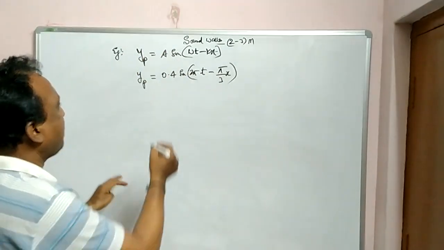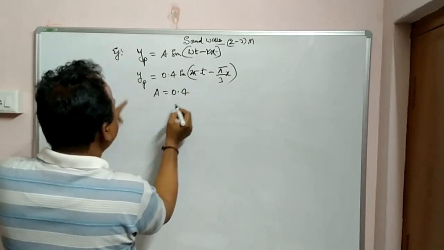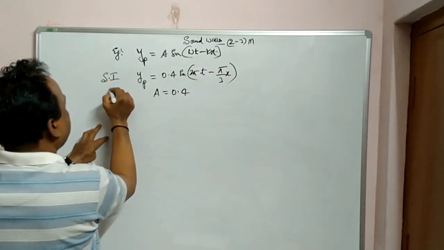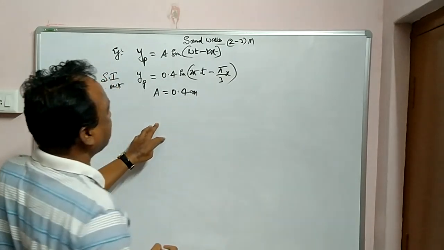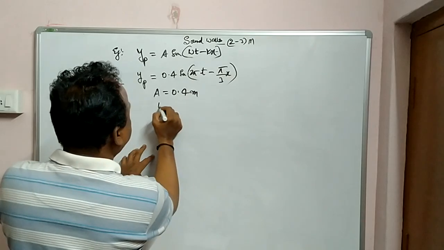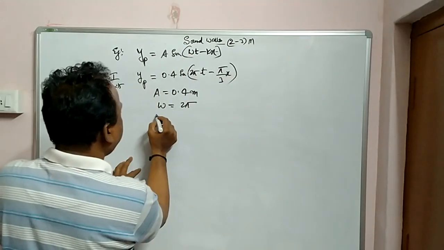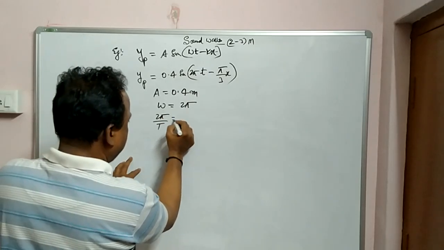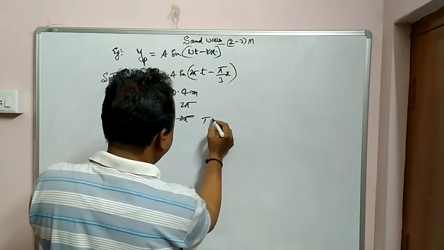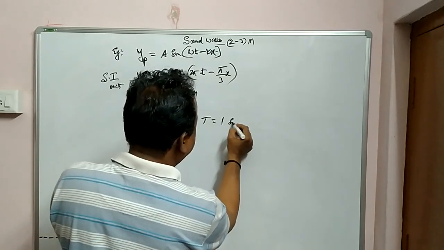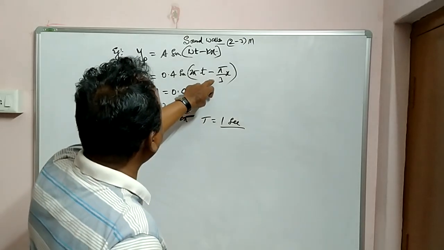So in this, how to compare these two? You can compare. What is A? If these are in SI units, A is nothing but 0.4 meters amplitude. Now what is omega, angular frequency? In the place of omega, what is there? 2 pi. But what is omega? 2 pi by T is equal to 2 pi. 2 pi gets cancelled, so T is equal to 1. So what is 1 here? Time period, 1 second. Now we got time period and amplitude.